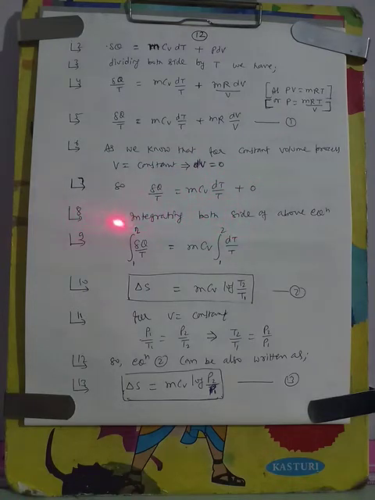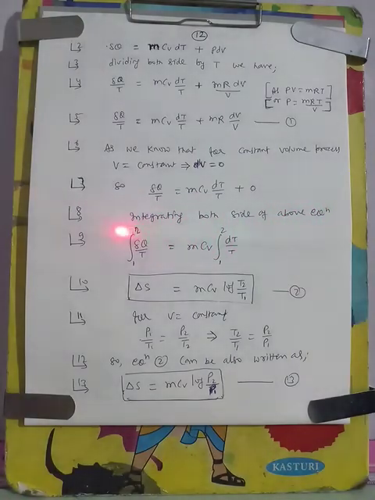Now let us integrate both sides of the above equation. Integration from process 1 to 2 of dq by T is equal to integration from 1 to 2 of mCv dT by T. Now we know that the integration of dq by T from 1 to 2 is the change in entropy from process 1 to 2.